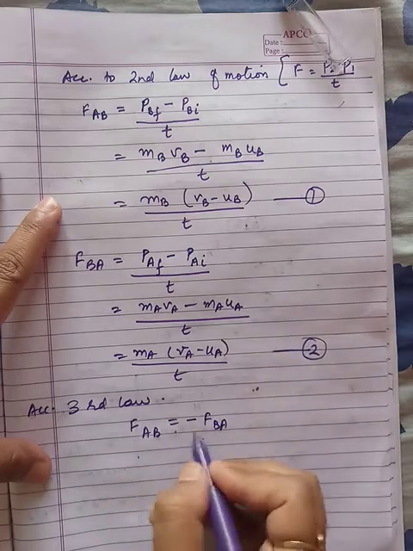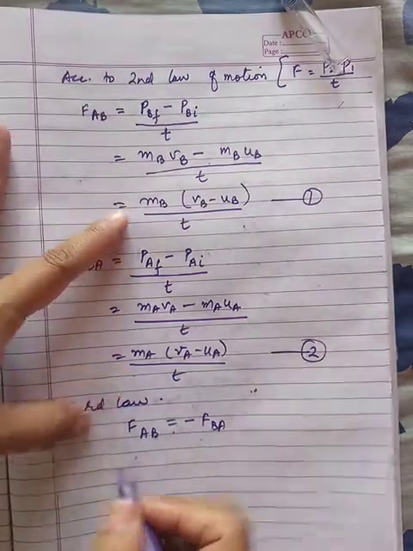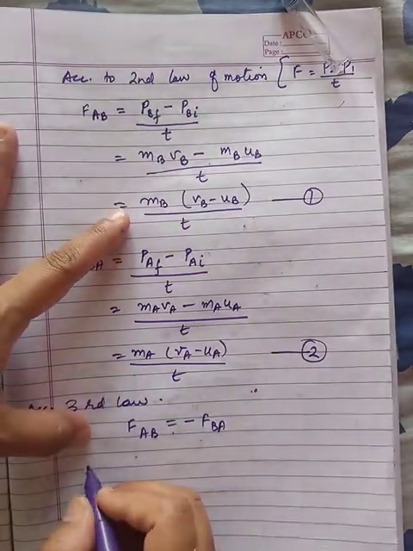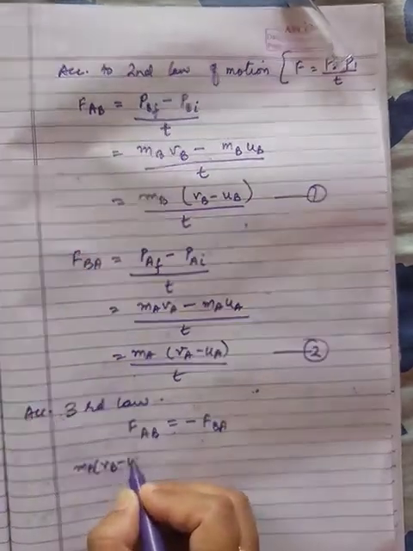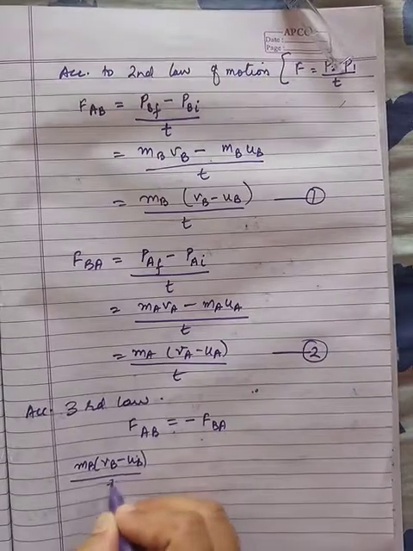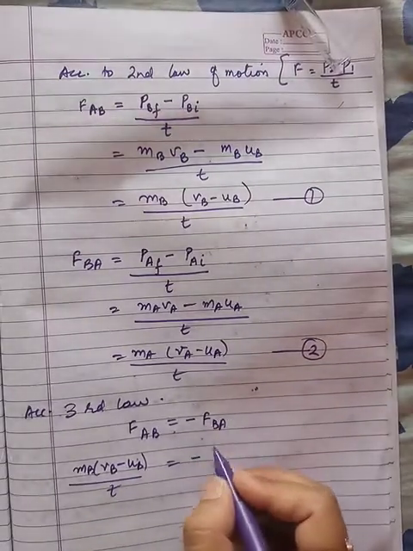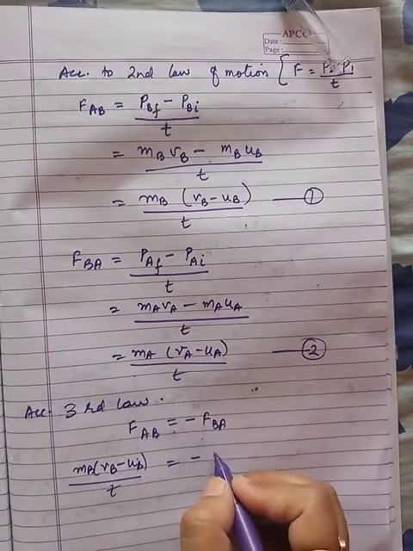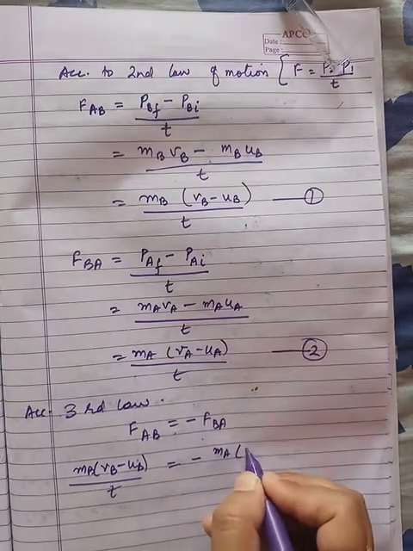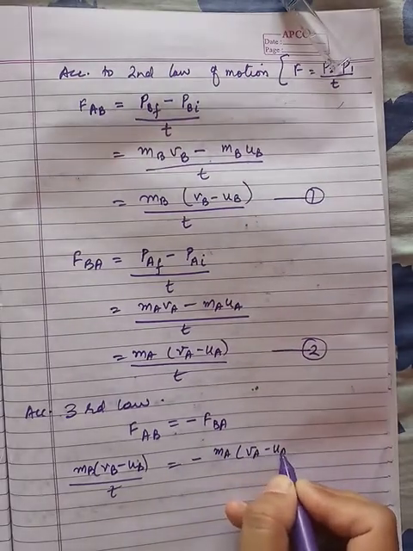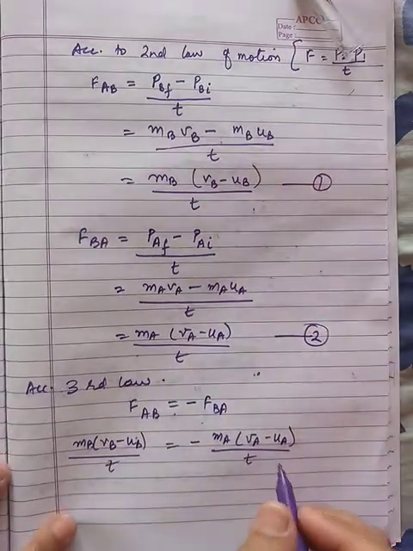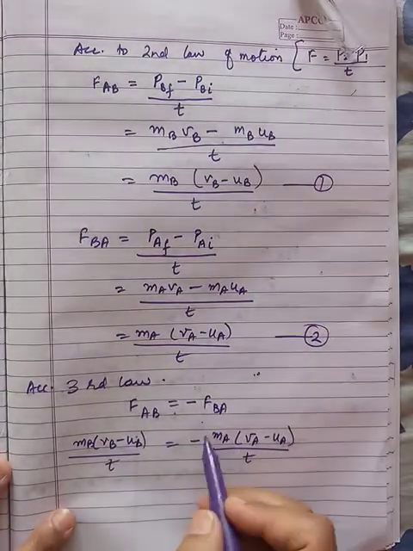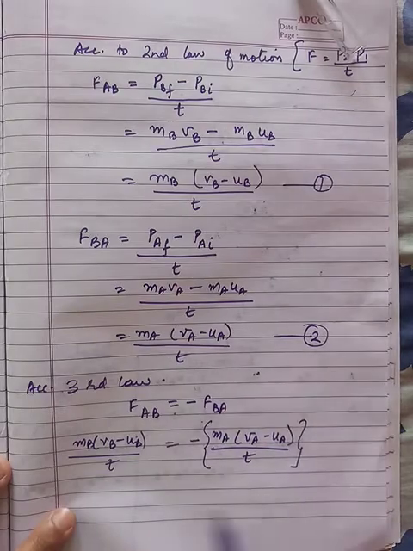Write down the values from equation 1 and 2: MB times VB minus UB divided by T is equal to minus MA times VA minus UA divided by T. This is a negative sign, so I will make it in brackets.